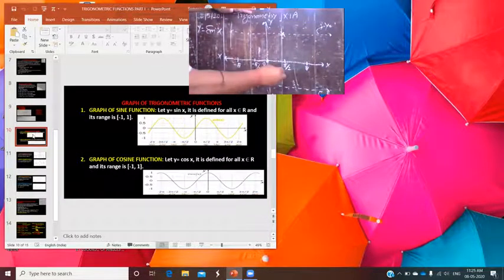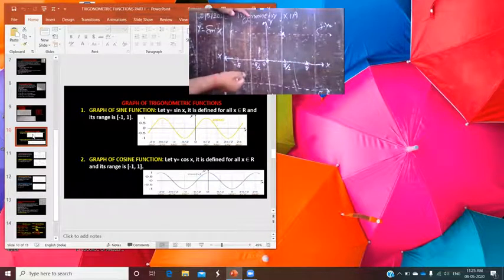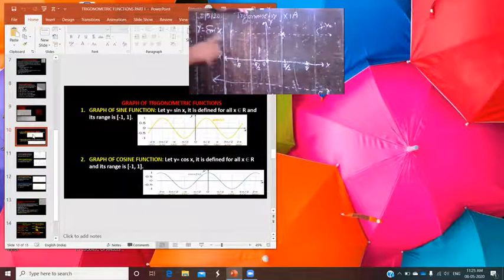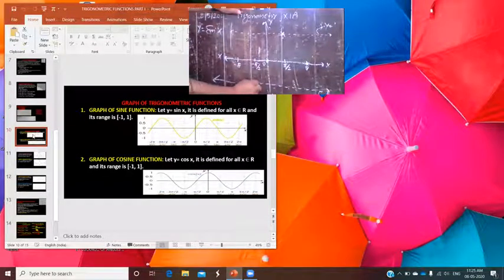Understand? In the same way, at x equal to pi, it becomes 0. Okay. In the same way, for minus pi by 2, if x is equal to minus pi by 2, understand? So what is its value? You know, sine minus x is equal to minus sine x. And the value at pi by 2 is 1. So its value becomes -1. So for minus pi by 2, its value is -1. So cross here at -1. Now again at pi, it becomes 0.